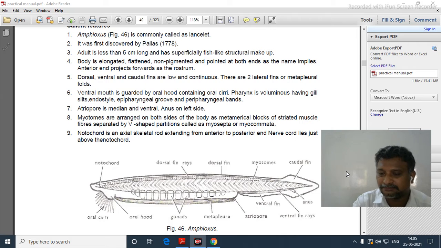The other subphylum is Vertebrata, where the notochord is completely absent. That is replaced by a vertebral column.